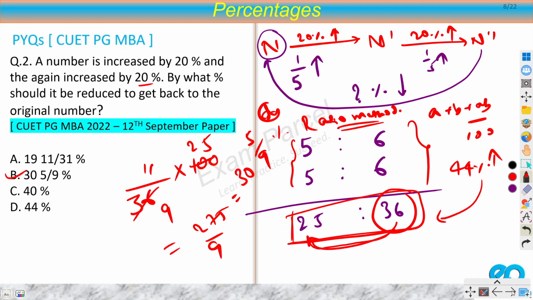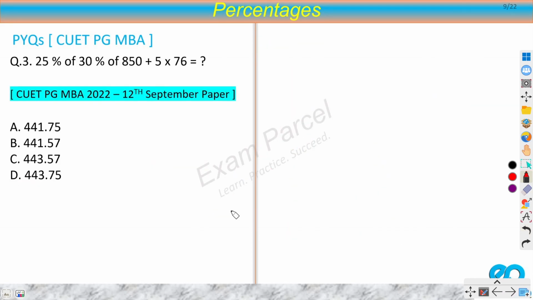So now let's move on to the next question. This question is again from the 12th September paper. 25% of 30% of 850 plus 5 into 76. Now this is a straightaway calculation. There is nothing new that you are going to learn here. So 25 by 100 into 30 by 100 into 850, plus 76 into 5, that would be 380, right?